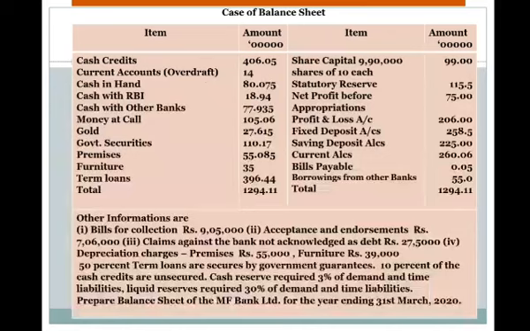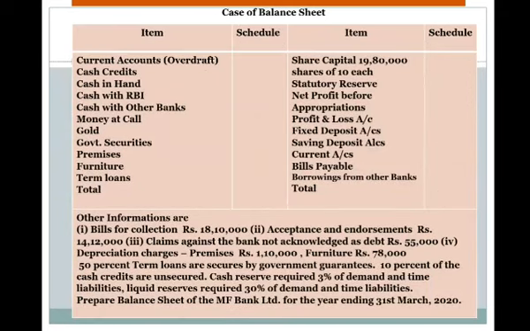And there are certain conditions. 50% of term loans are secured by government guarantees, 10% of cash credits are unsecured, cash reserve required is 3% of demand and time liabilities, and liquid reserve required is 30% of demand and time liabilities. So we have to prepare the balance sheet from this data. For this we have to recognize which information belongs to which schedule, so we will be assigning each item to the particular schedule to which it belongs.